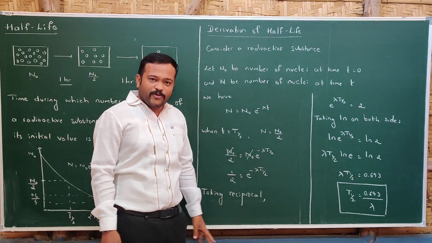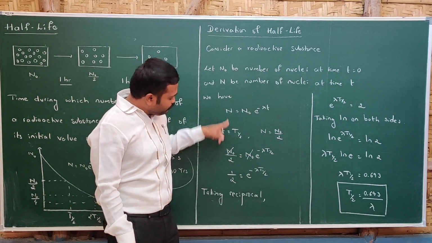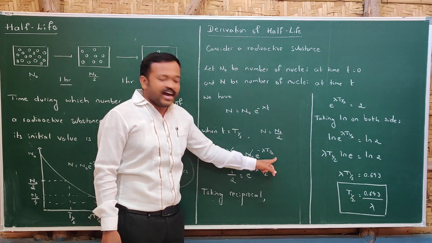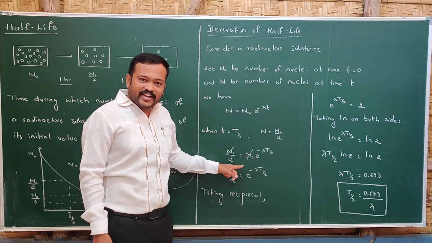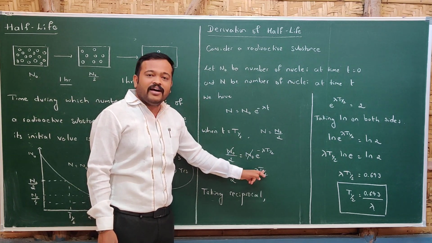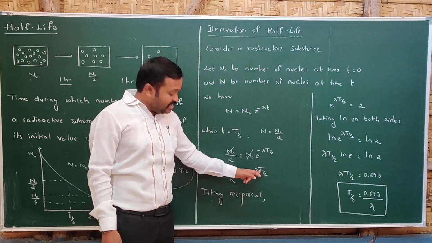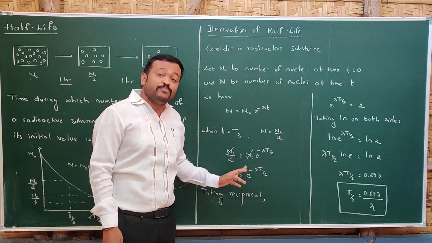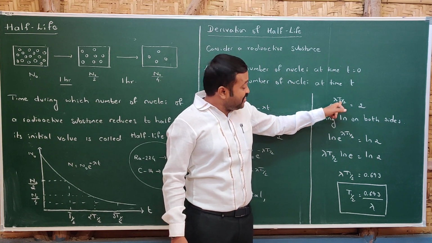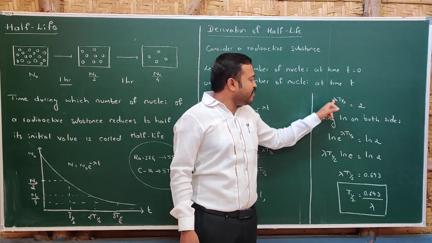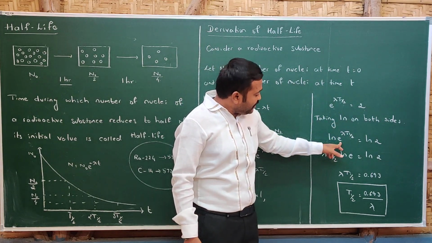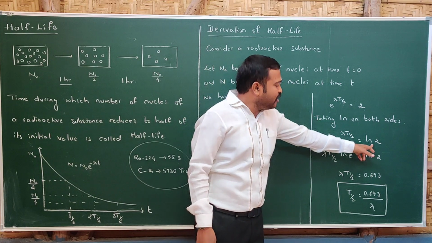Let us substitute this in the equation. We get N0 divided by 2 is equal to N0 e raised to minus lambda, and in place of t, I will write t half. Now N0 will get cancelled. We get 1 by 2 is equal to e raised to minus lambda t half. Since it is e raised to minus lambda t half, we take the reciprocal of it to get positive. So e raised to lambda t half is equal to 2. Since we have an exponential term, we take ln on both sides. Taking ln on both sides, ln e raised to lambda t half is equal to ln 2.